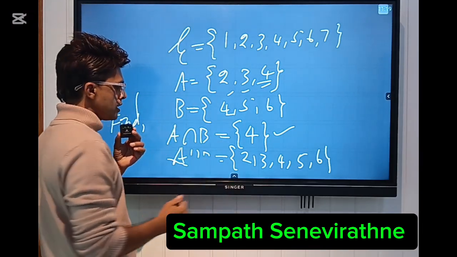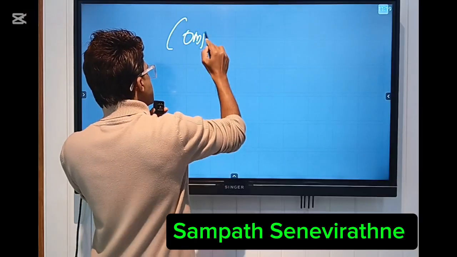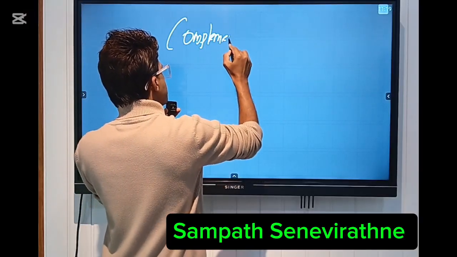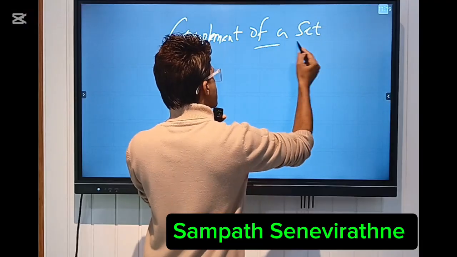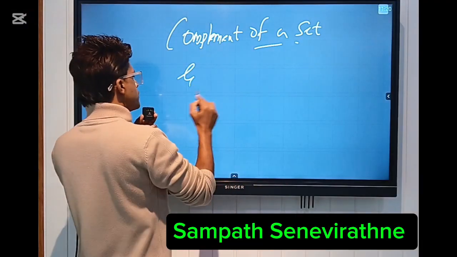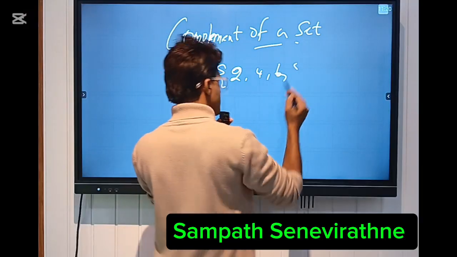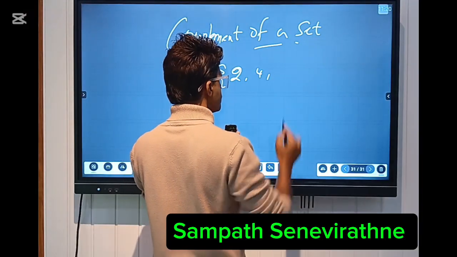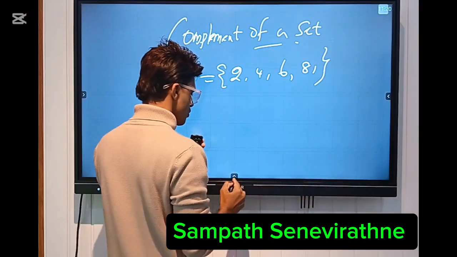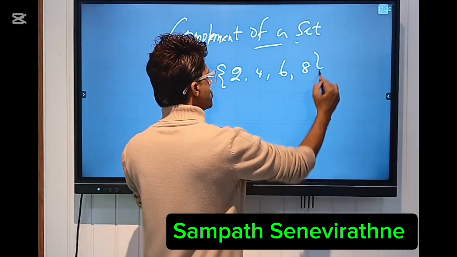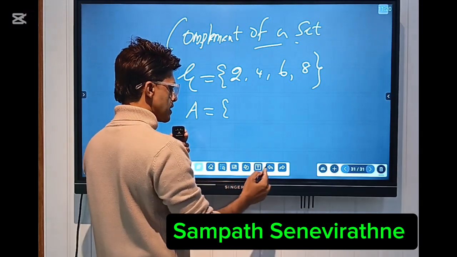And the other one is the complement of a set. Complement means, think of this one, the universal set is 2, 4, 6, 8. Here you could see the set A is given as 4 and 6.